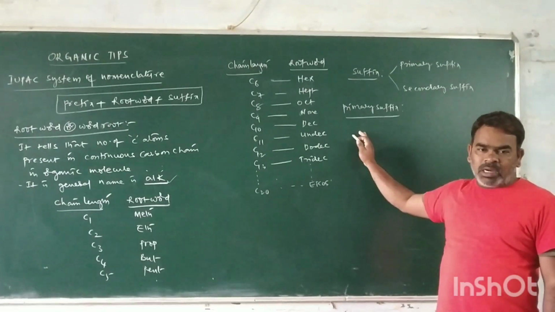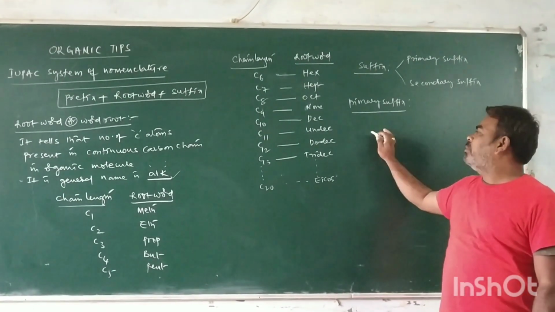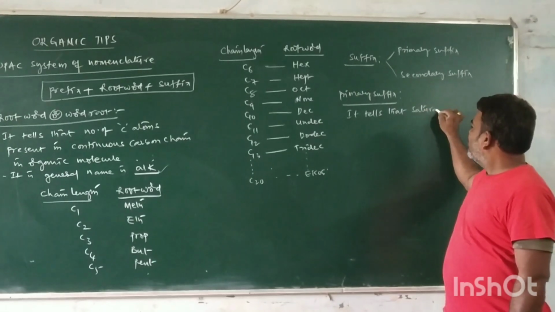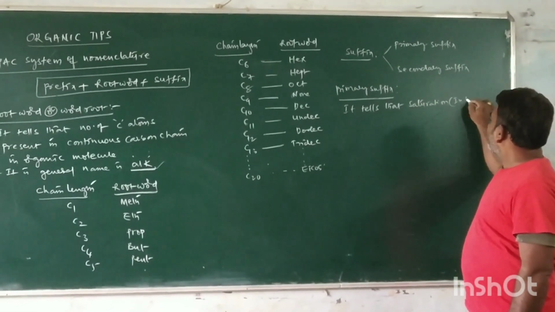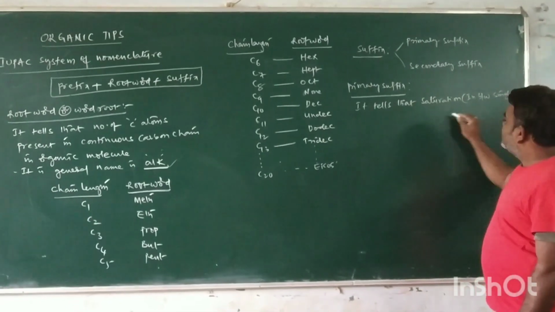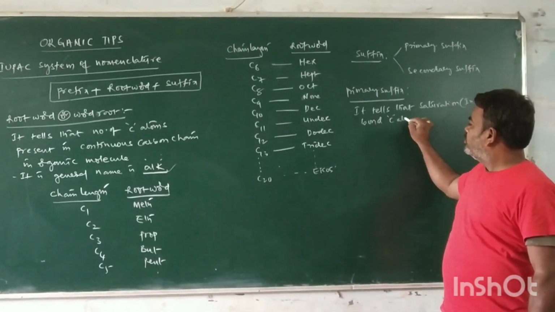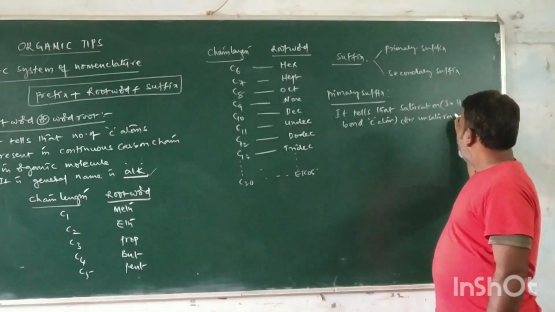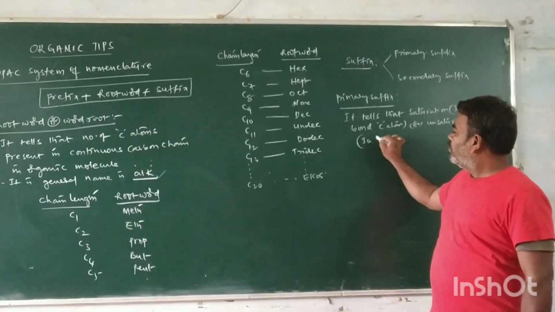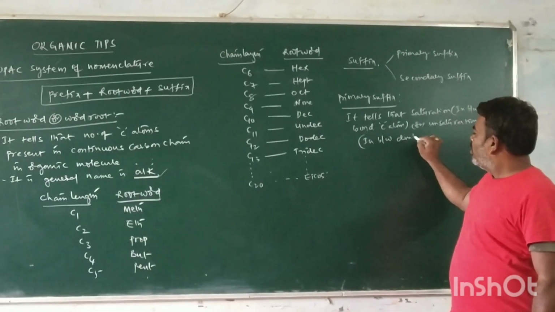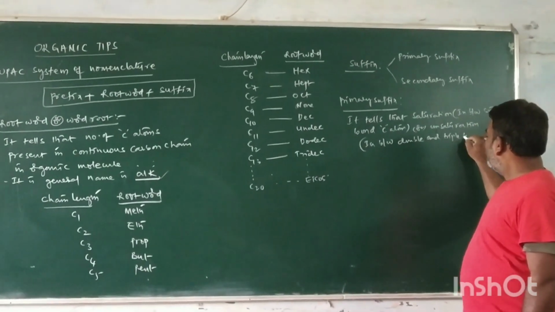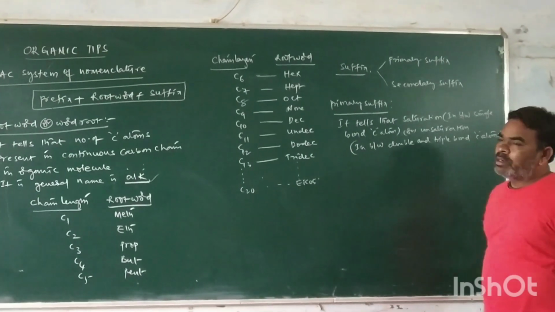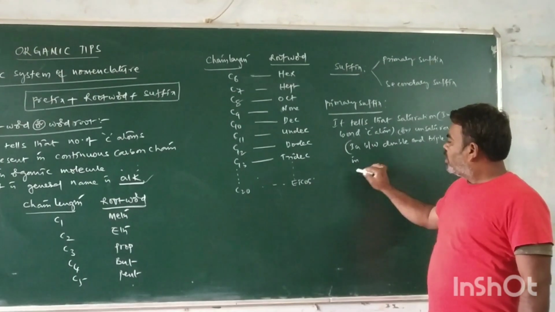Unsaturation means multiple bonds in between the carbon atoms, that is, the double bond and the triple bond, in the carbon chain.